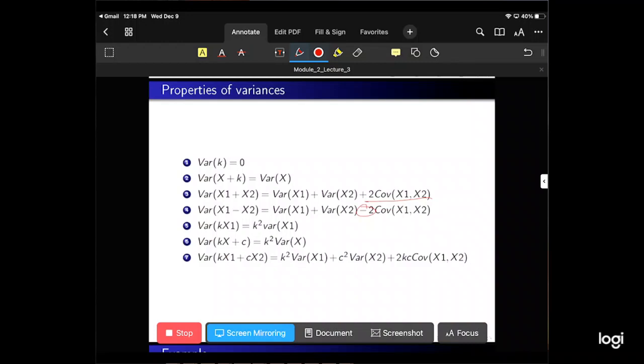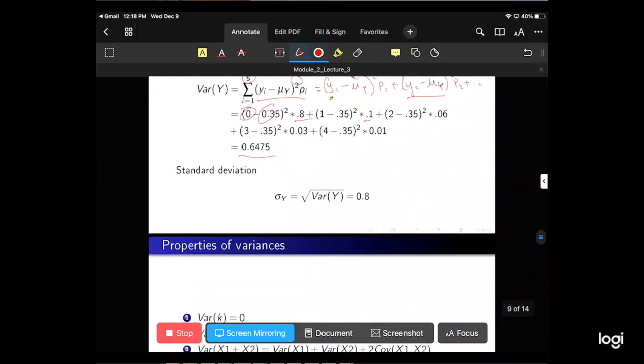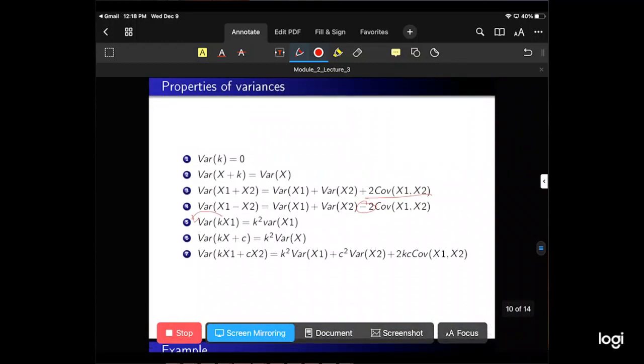This one's important, number 5, the variance of a constant times a random variable. We're going to pull that constant out, and we're going to square it. Why? Because the variance operator is a squared operator. Go back up here. Notice the squared term. Anything that comes out of that variance is going to be squared.